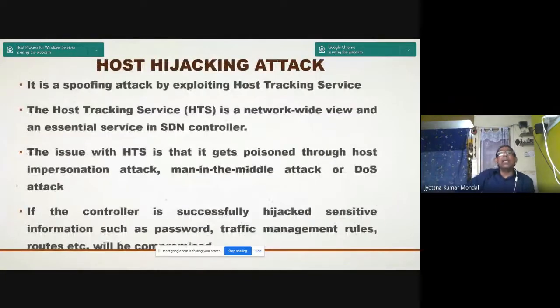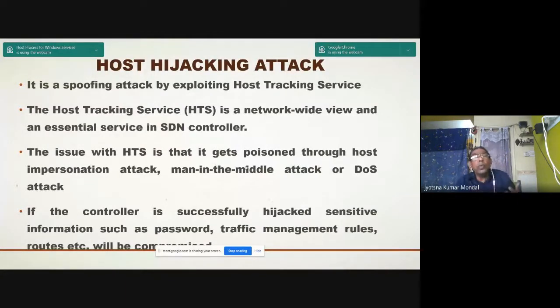Now let us consider the host hijacking attack. It's a spoofing attack that exploits the host tracking service. The host tracking service, or HTS, provides a network-wide view and is an essential service in the SDN controller.